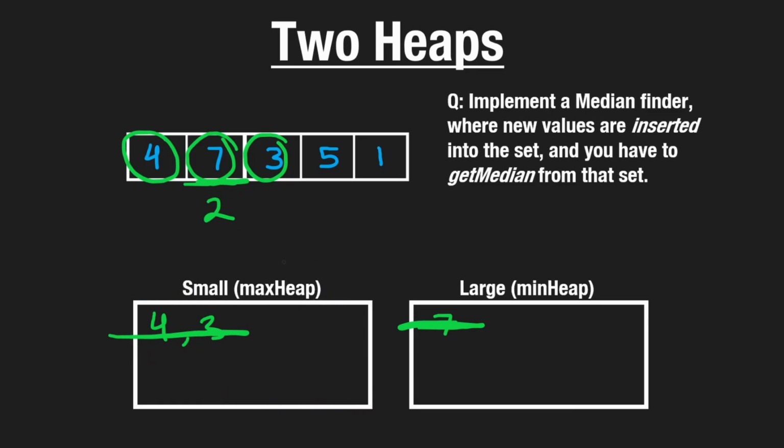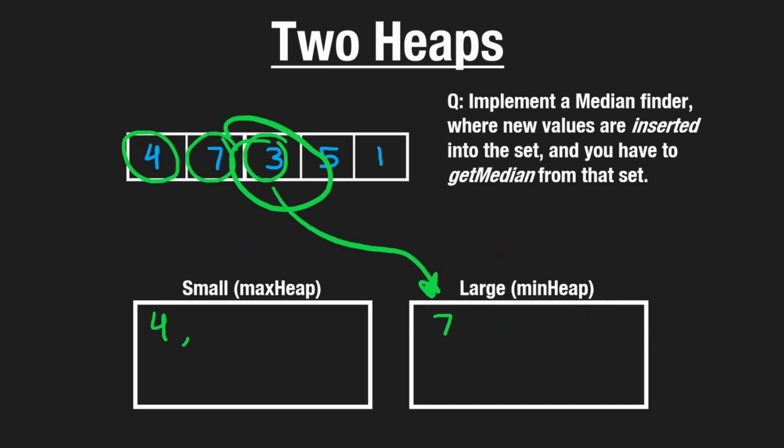And now that we're inserting a new value, 3, and both of the heaps are non-empty, we kind of have to compare what values are here, what values are over there. Is this a big value? Is it a small value? So you can see that there's going to be a few conditionals that we'll have to write to know which heap to insert a value into. There's an easier way to do it.